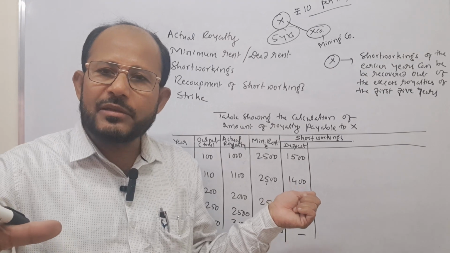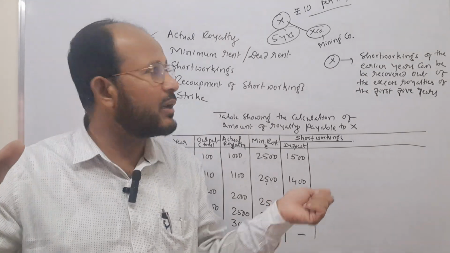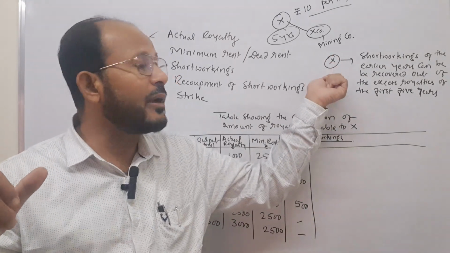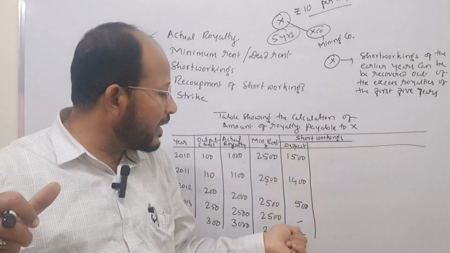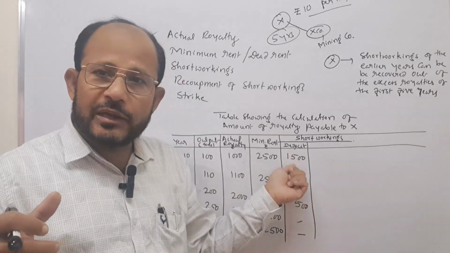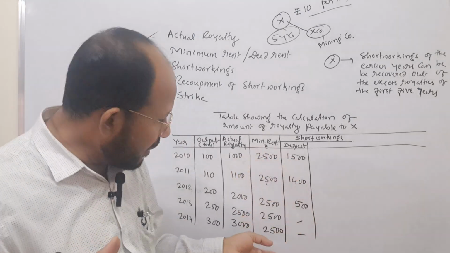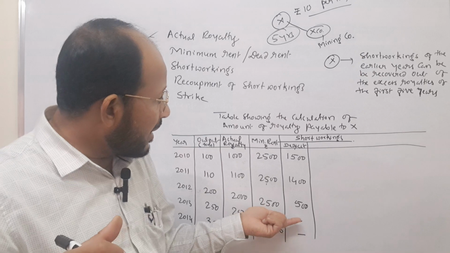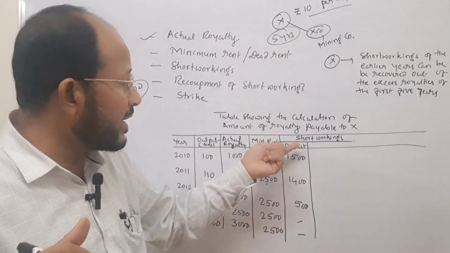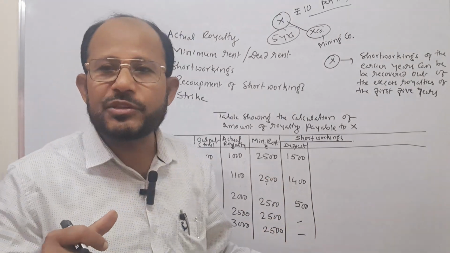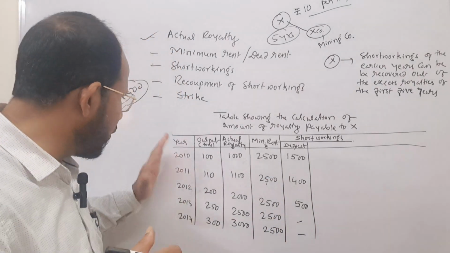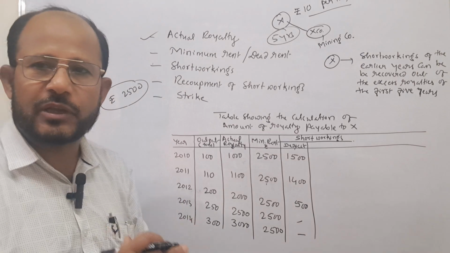But the company has the right to recover this as per the agreement, because the agreement clearly shows that the company can recover the short workings of the earlier years out of the excess royalties of the next years. That is why up to 5 years the time is there for the company to recover